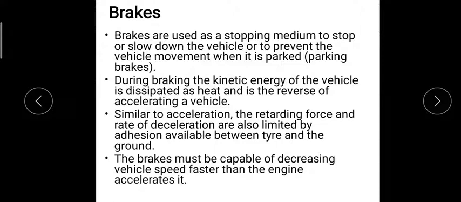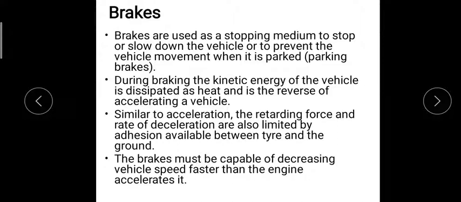This is similar to the acceleration of the vehicle. The retarding force and the rate of deceleration of the vehicle are also limited by the adhesion between the road and the tire. Adhesion is nothing but the force of attraction between two dissimilar materials, that is, the tire and the road. So the rate of retardation, or the rate of slowing down the vehicle, is dependent on the adhesion between the tire and the road.